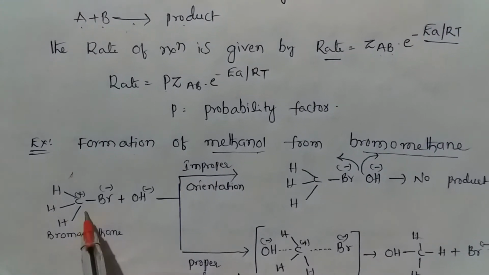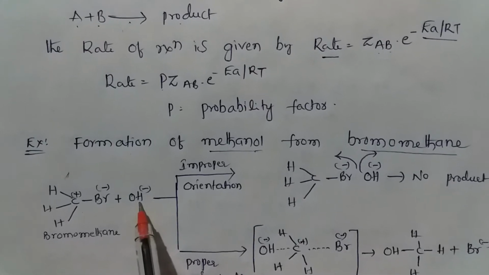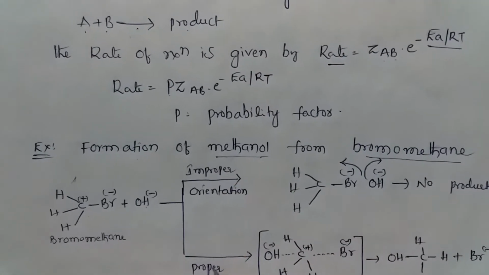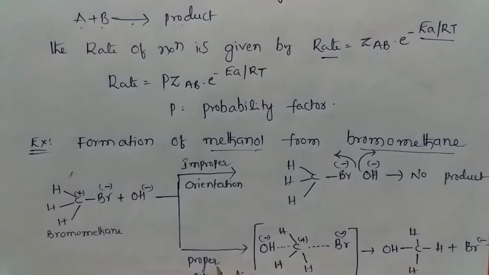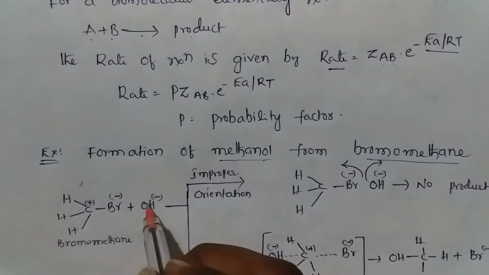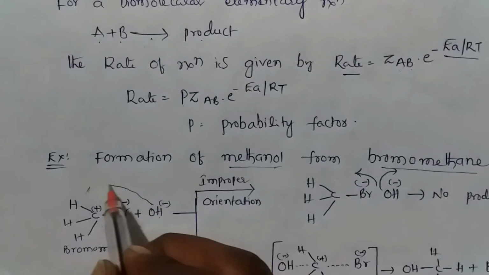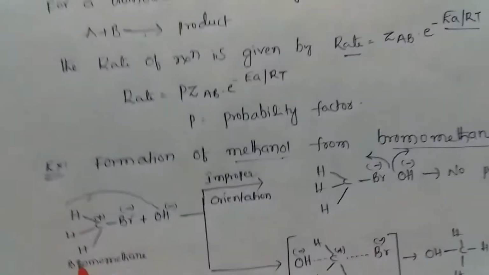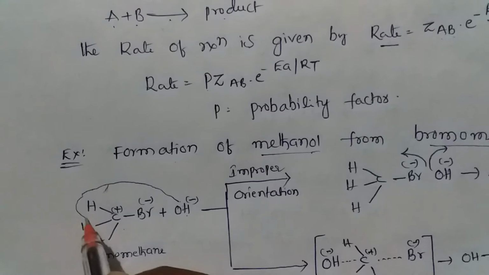First, bromomethane reacts with the hydroxy group in proper orientation. The hydroxy group attacks on the backside of the carbon.